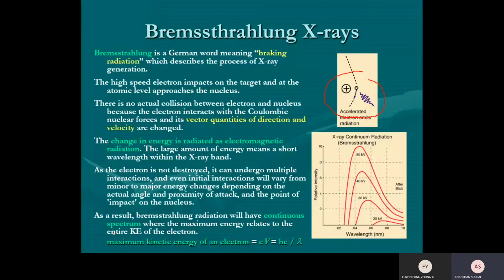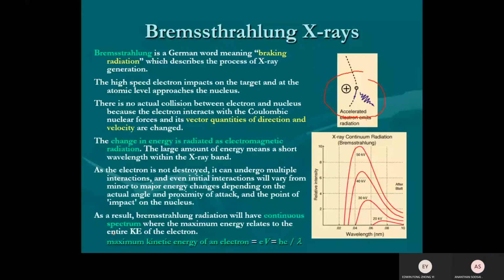Which wavelength is very useful for the imaging? Which wavelength contributes to the imaging? The long wavelength or the short wavelength? Which can penetrate? The short wavelength is the one useful for the imaging. The long wavelength reaches your skin, but it cannot penetrate. So it's a waste for us, but at the same time, it damages your cells.